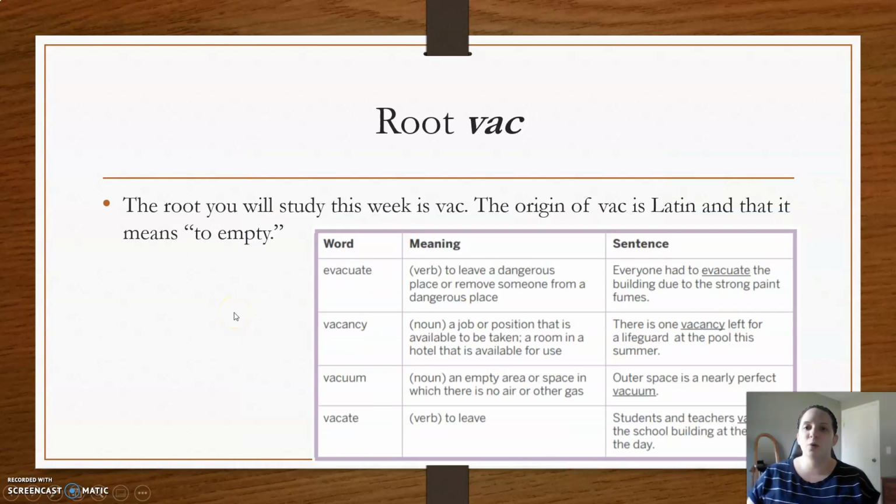So now we're going to look at the root word vac. The root you're going to study this week is vac, and the origin of vac is Latin, and it means to empty. So right here you can see we have vac here: evacuate, vacancy, vacuum, and vacate. All of those include the root word vac.